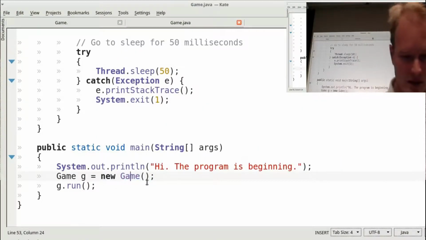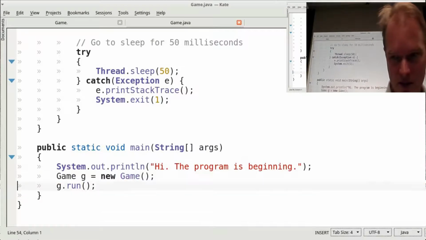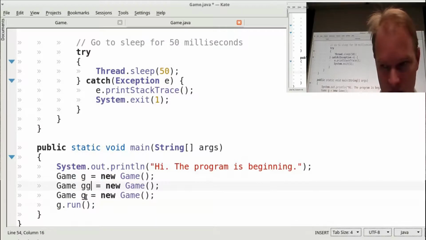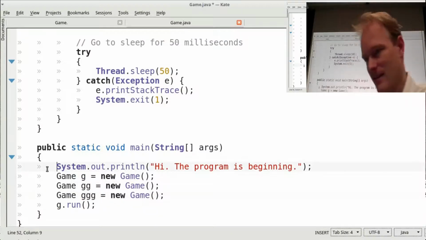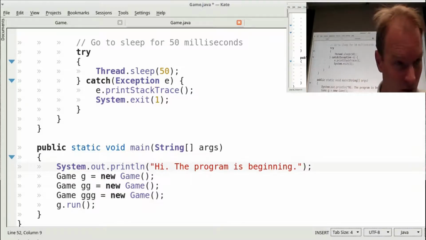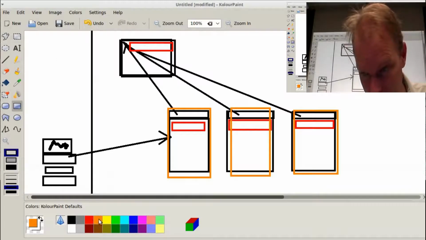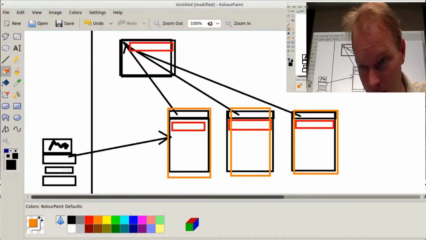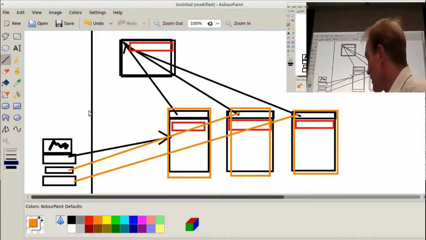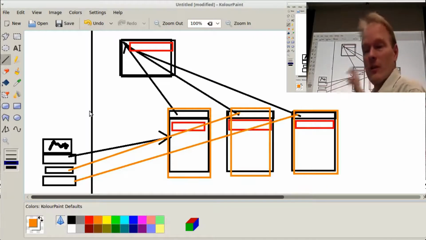Now my code only says it one time, so let's make it 3 times just so I'm consistent with my picture. We'll call them g, g, g. So I have 3 local variables, which are each referencing 3 game objects, kind of like this. See how I have 3 objects? Because I called new 3 times.